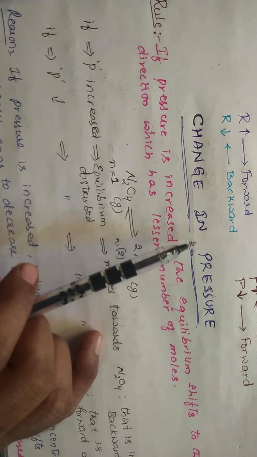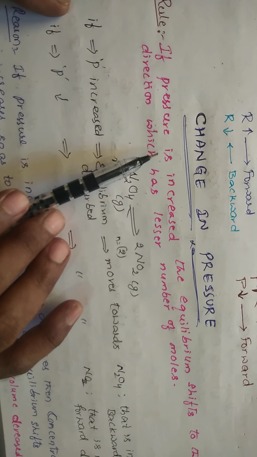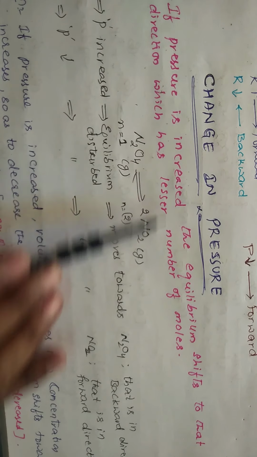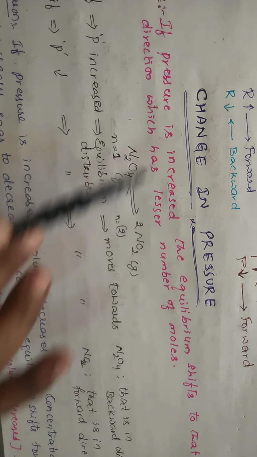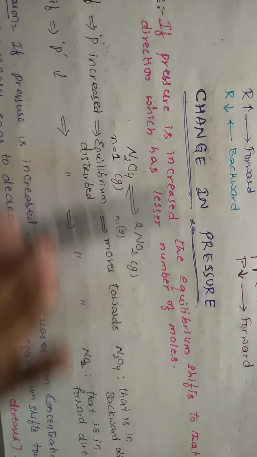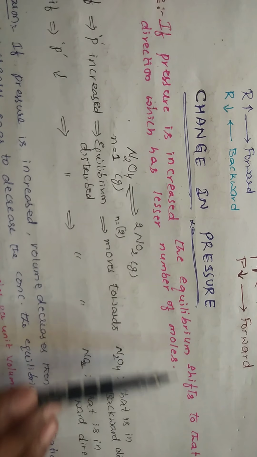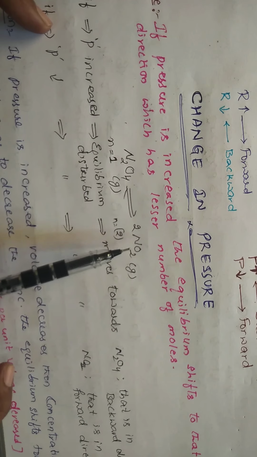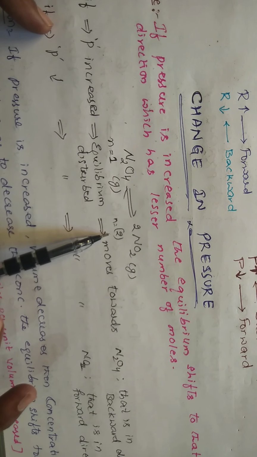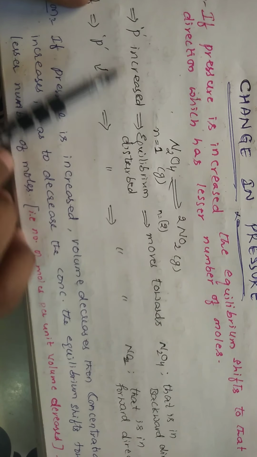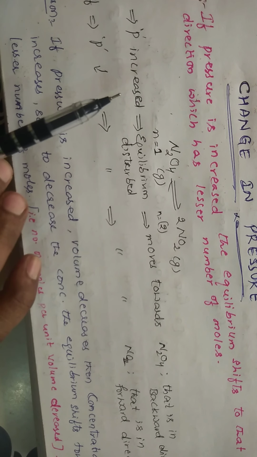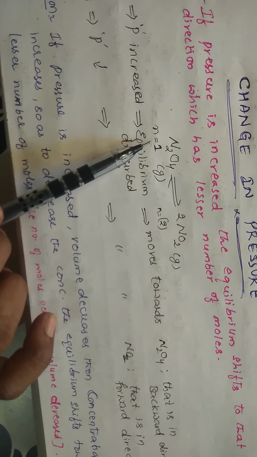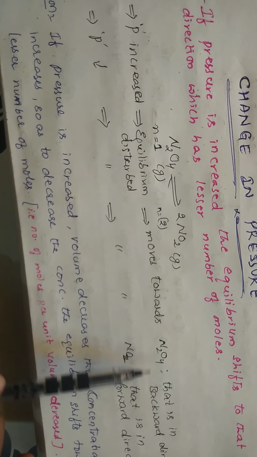If you go for the change in pressure, the rule is: if pressure is increased, the equilibrium will shift to that direction which has the lesser number of moles. So if you increase the pressure, the equilibrium should shift to the direction in which the lesser number of moles are present. Suppose you take this reaction, N2O4 in equilibrium with 2NO2. The number of moles on this side is 1 and on the product side is 2. If I increase the pressure, the equilibrium is disturbed, so it should shift towards the lesser number of moles. Among these two, this side has fewer moles, so the reaction will move in the backward direction in this reaction.